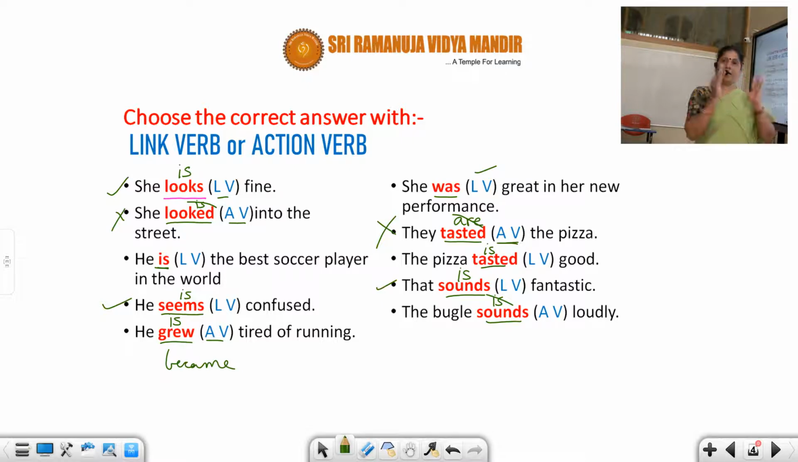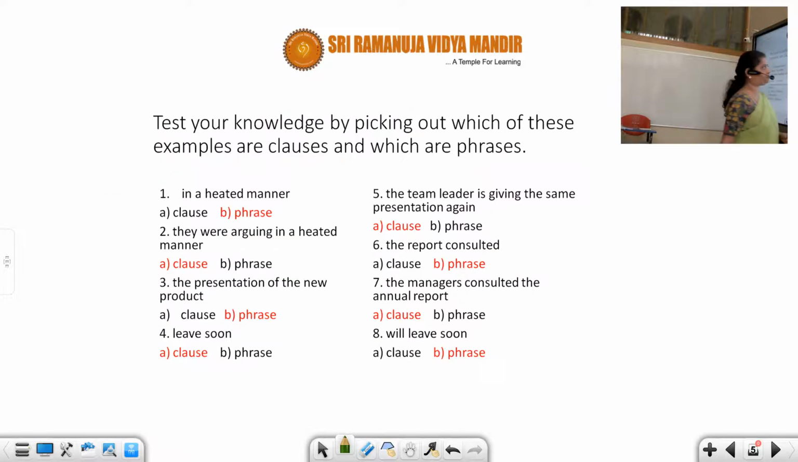You have to see. Then when you get what are action verbs and what are linking verbs, for action verbs, when it is a transitive verb asking the question what, then it is going to be a direct object. Asking the question to whom, it's going to be an indirect object. So the next slide we are going with. Test your knowledge by picking out which of these examples are clauses and which are phrases. This is what I was going through in the previous class.